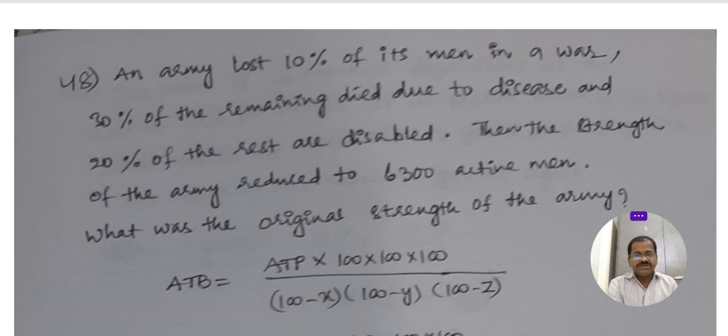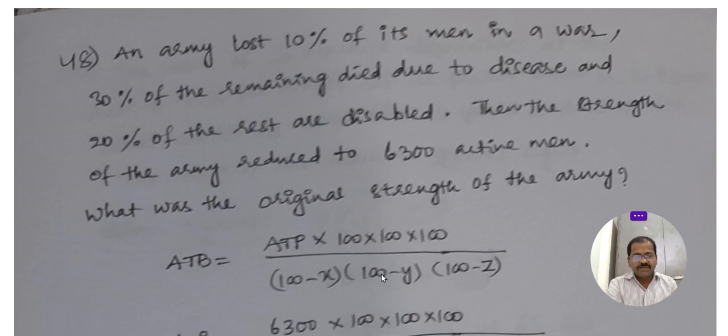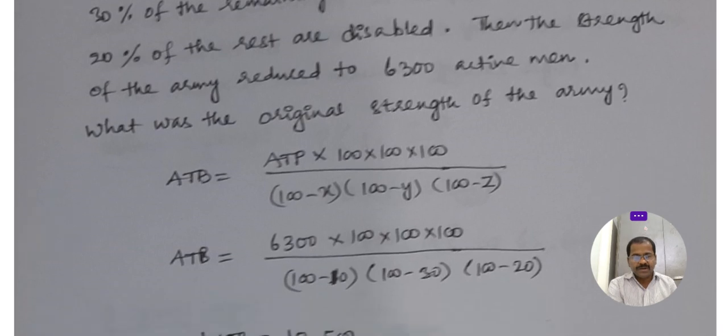Once for revision I gave this. For increment, plus plus. For decrement, minus minus. If it happened three times, then we have to use three hundreds. If increased, plus; if decreased, minus. If two times, we use two terms; three times, three terms. Already we discussed this problem at the beginning.